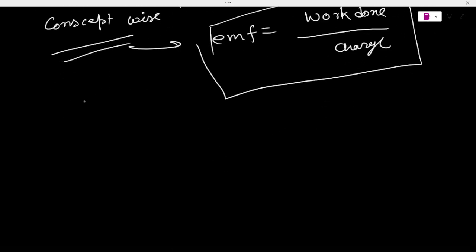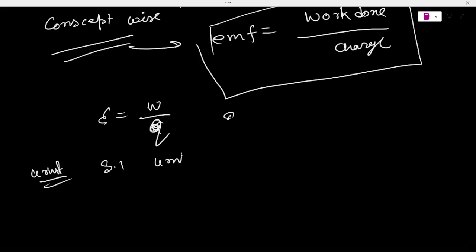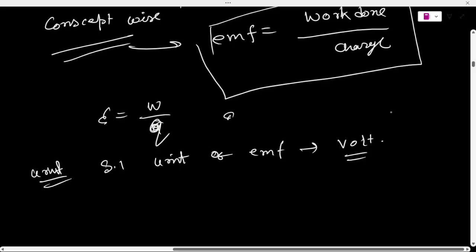So EMF epsilon is equal to W by Q, always written with small w, and the SI unit of EMF is volt. So these things are clear, crystal clear for you.